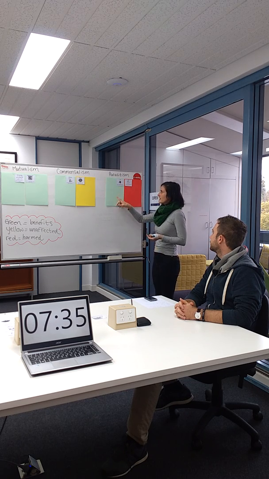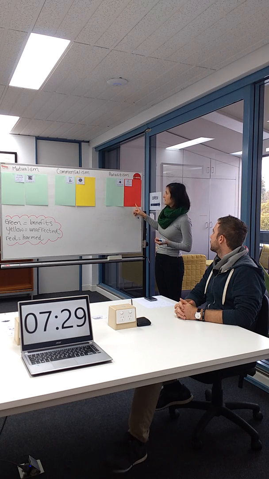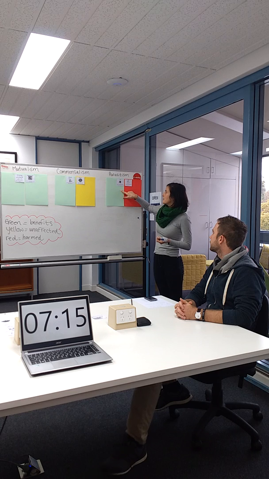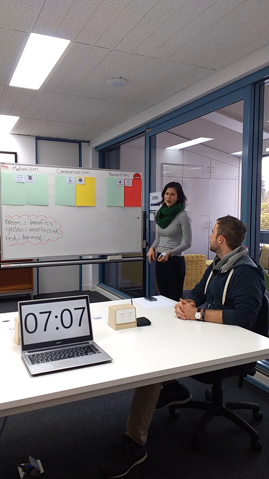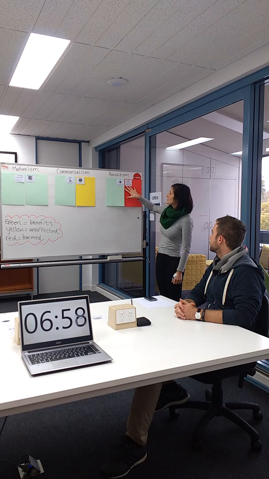Parasitism. Here we have a living thing that benefits and a living thing that's harmed. So red means harmed here. Now we've got a tick and a dog. The tick benefits. The tick benefits because it's looking for an animal to eat blood. So it's going to eat the blood of another animal. And that animal in this relationship is the dog. So the tick benefits because it eats the blood. What about the dog? The dog is harmed. The dog is harmed because the tick is eating its blood. So in this relationship, one living thing benefits and one is harmed.